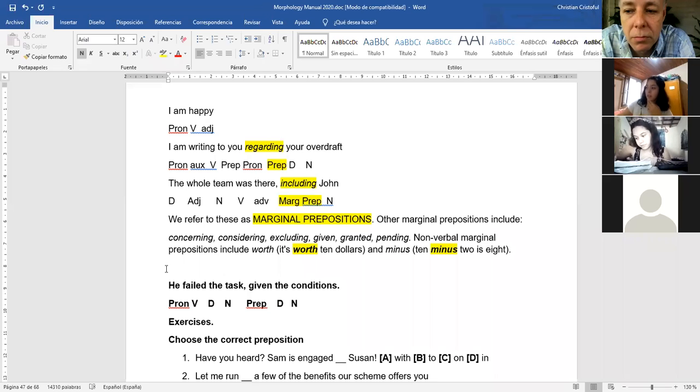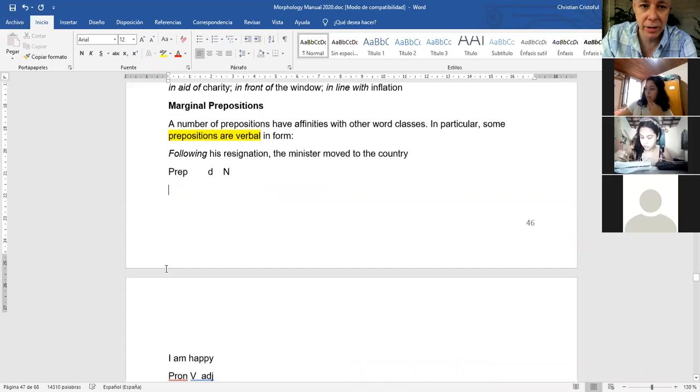They can happen in any place, right? Or they have a specific condition to follow? Normally before a noun. Before a noun. Yes, let's go back to the definition of preposition again.